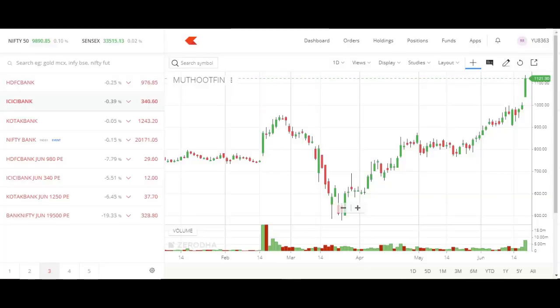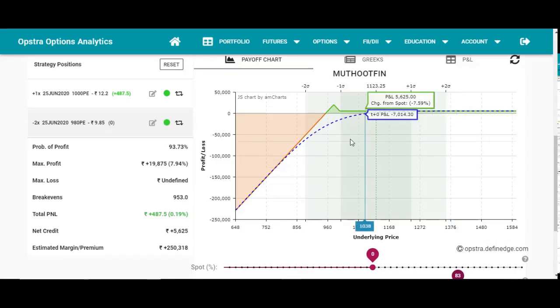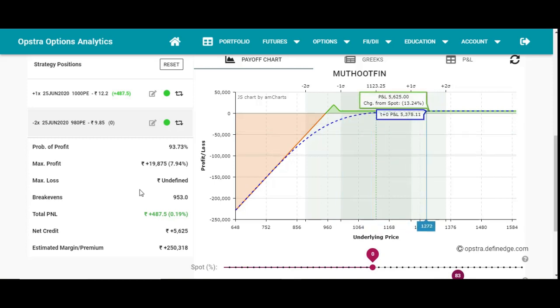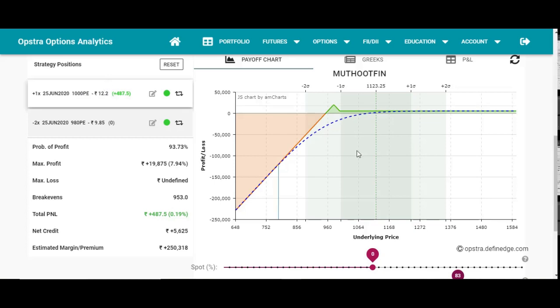I don't want to keep any upper break even. If the market tends to move too high, and we use a strategy which has a higher break even as well, then we'll end up in loss. So this is one of the best strategies, and we can hold it till expiry if the market doesn't trade below 1,000.